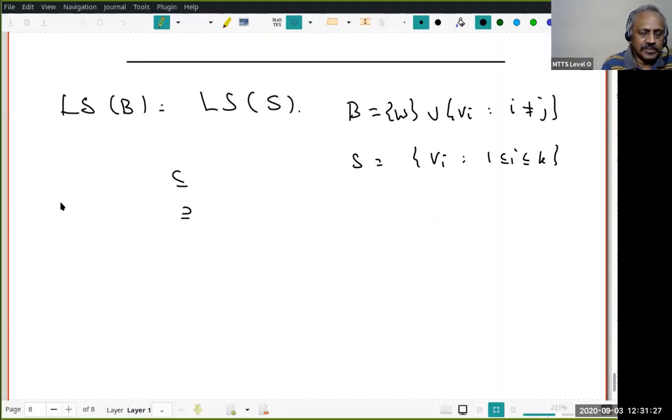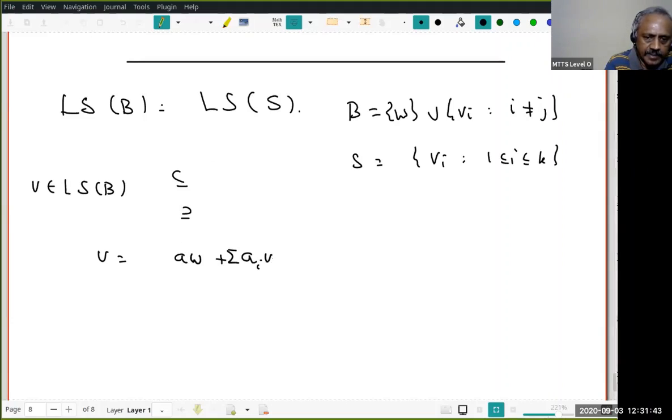So let us start with a vector b in the linear span of b. What does that mean? b is of the form, let me write a, this is not to be confused with the earlier a, a w plus summation ai vi, i not equal to j. Do you understand that? b belonging to the linear span of b means it must be a linear combination of these vectors from b.